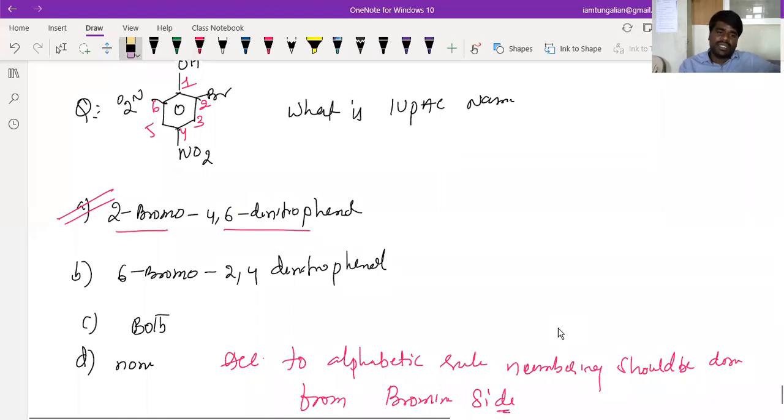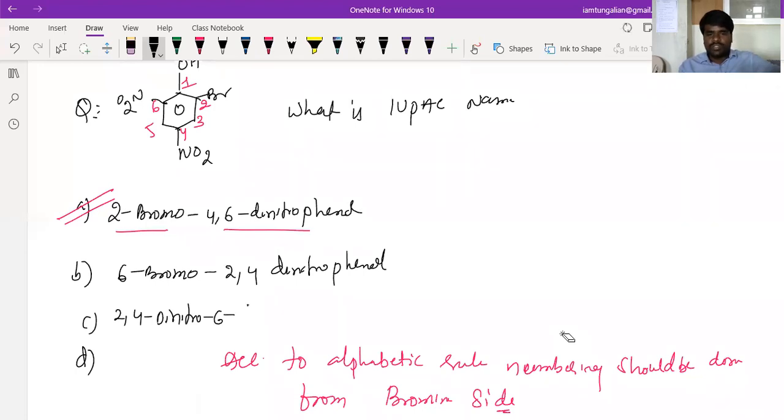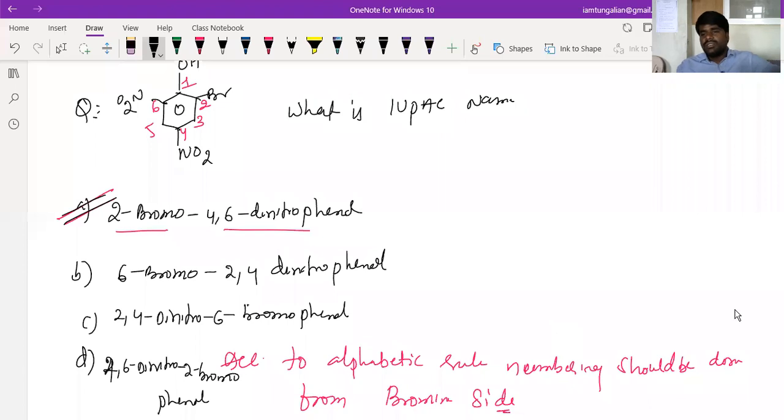You will get some other options, but I can give you some options like this. I can give the same options like this also. 2,4,6-dinitro, 6-bromo phenol, this is also one possibility, beta. Another option I can give is 4,6-dinitro, 2-bromo, 2-bromophenol. So while writing also, properly, this is a way of writing it. Is that clear, beta?